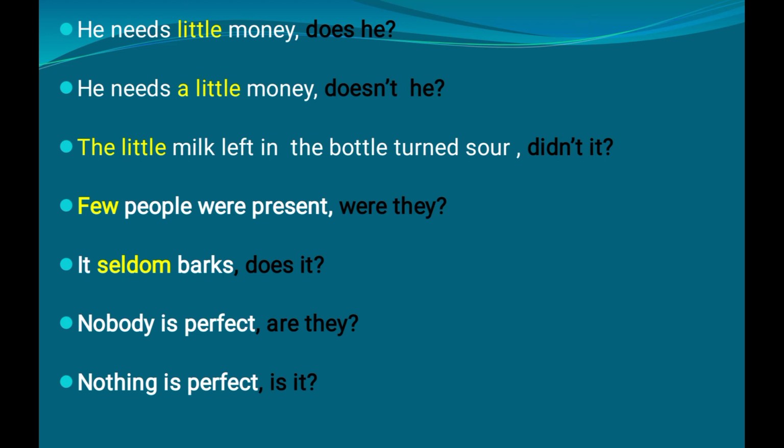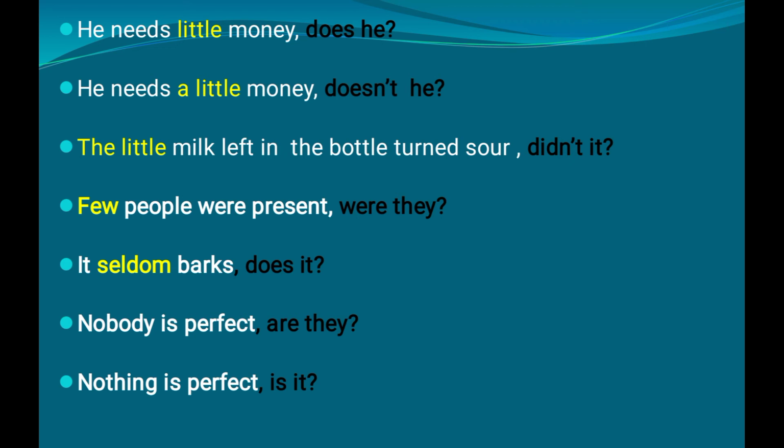And now going on to the next one. Nobody is perfect. Nobody is perfect. So here, in that pronoun, nobody is perfect. So how can we use a question tag there? Yes. We can see the sentence is in negative form. Nobody is perfect. That is a negative sentence. That's clear to you. And here, nobody is. What's the verb used there? The auxiliary verb used is is. But can we create a question tag like this, is they? No, we can't use it, isn't it?